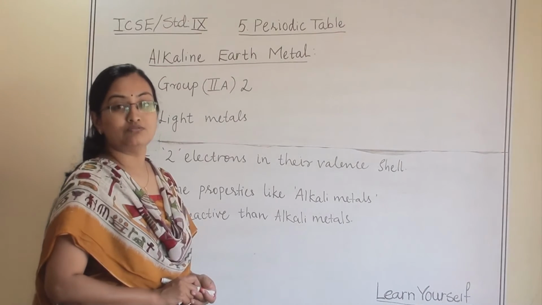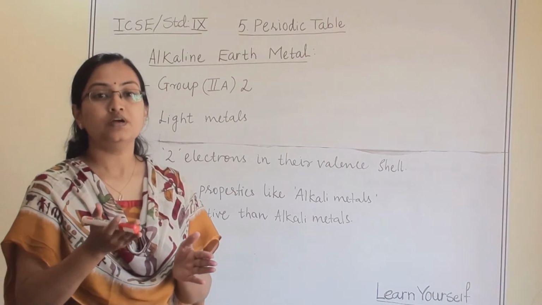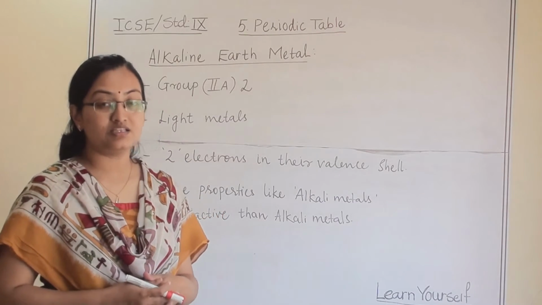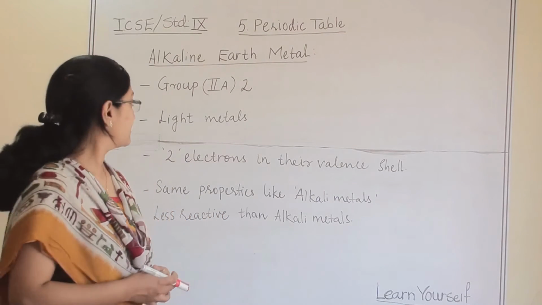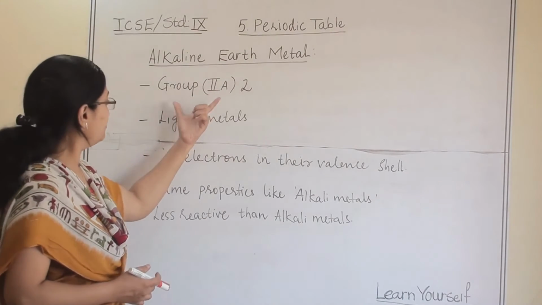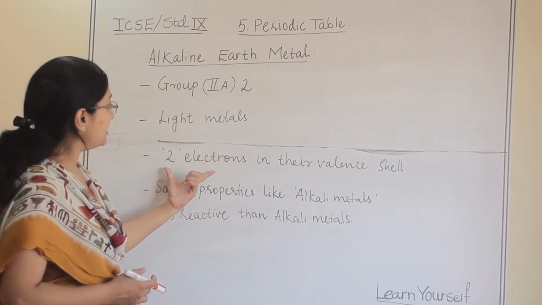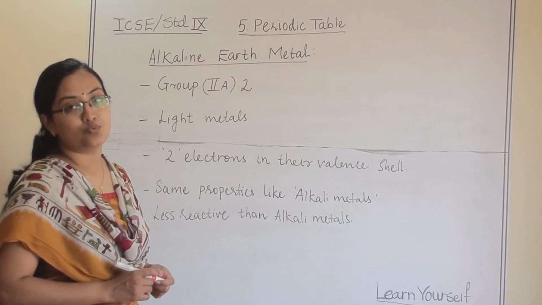Let us talk about alkaline earth metals. This is the next group after alkali metals. This is group number 2. So alkaline earth metals are from group 2. They are also light metals. 2 electrons are there in their valence shell.